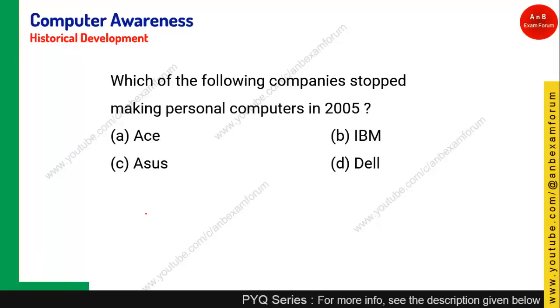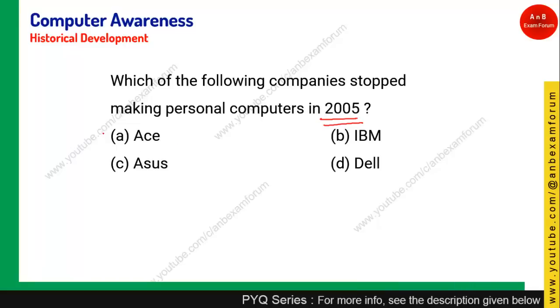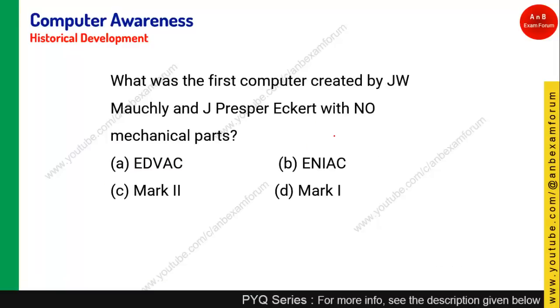Quickly coming to the next question, which of the following companies stopped making personal computers in 2005? As you know, all of these are somewhat related to computers, and nowadays we have heard Acer, Asus, Dell, but IBM, after 2005, this company had stopped its production of personal computers. So option B, those who have given, they are right.